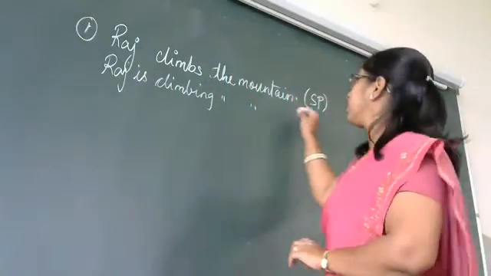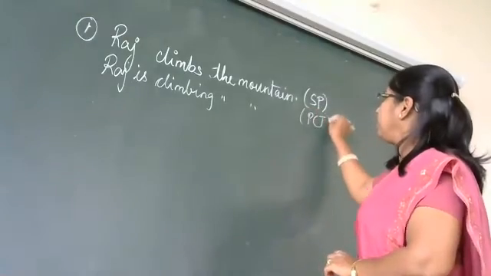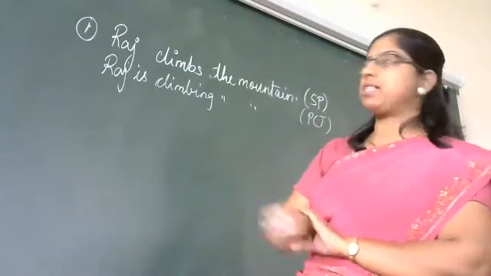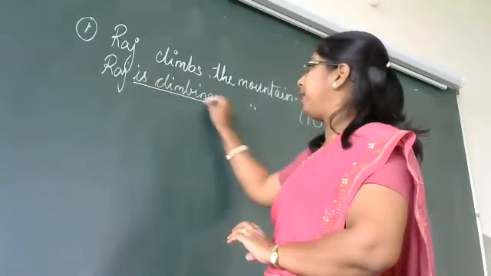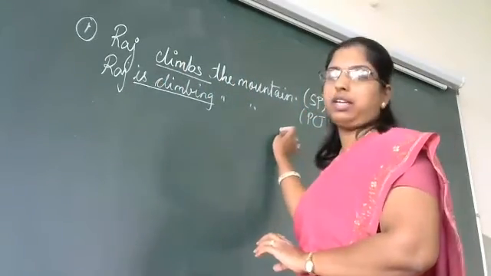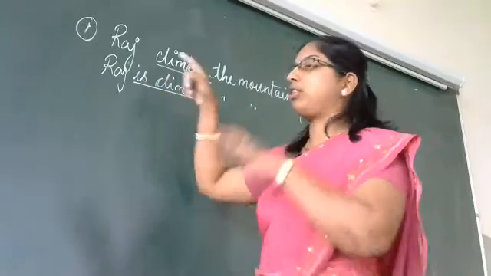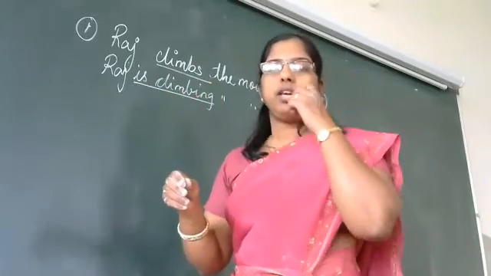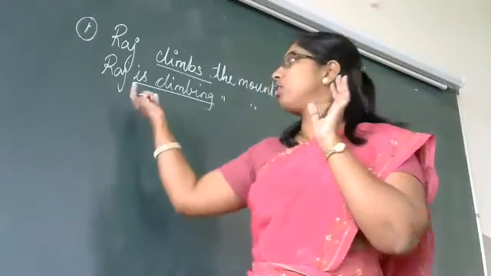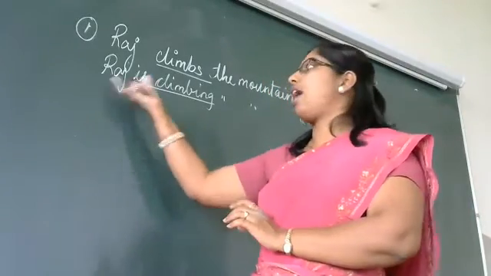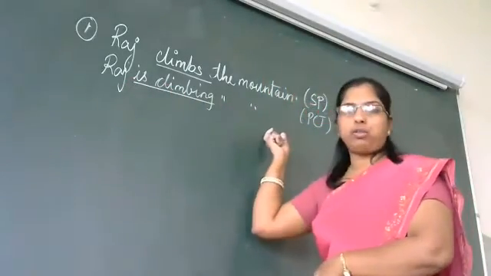So this is present continuous tense. Simple present is Raj climbs the mountain. Raj is climbing the mountain. He is climbing. Is tells us about the present. Is and are. If it is was, then the action is already done. That is past. So Raj is climbing the mountain.